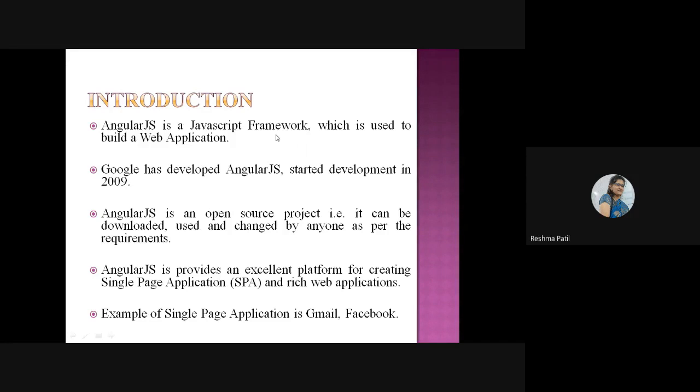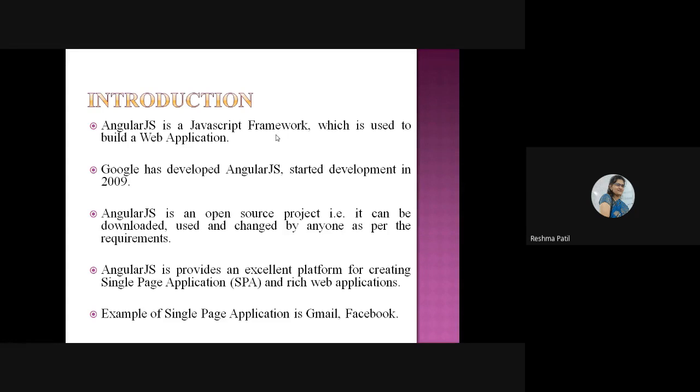Do you know what is JavaScript? Yes, everyone. JavaScript. What is JavaScript? Do you know what is JavaScript? It is a scripting language. In AngularJS, we are going to use JavaScript concepts. So yes, you should know what is JavaScript.